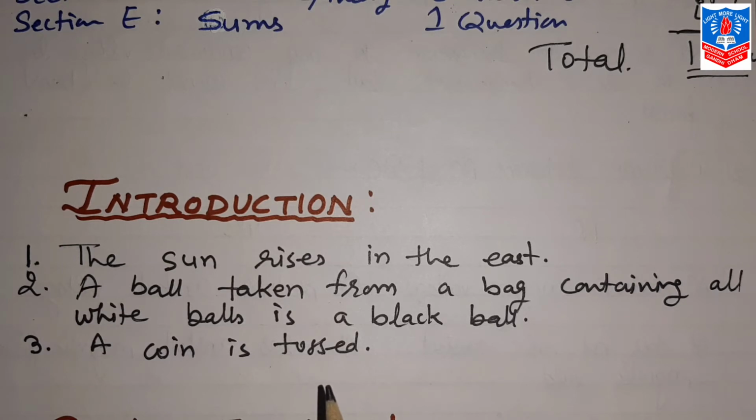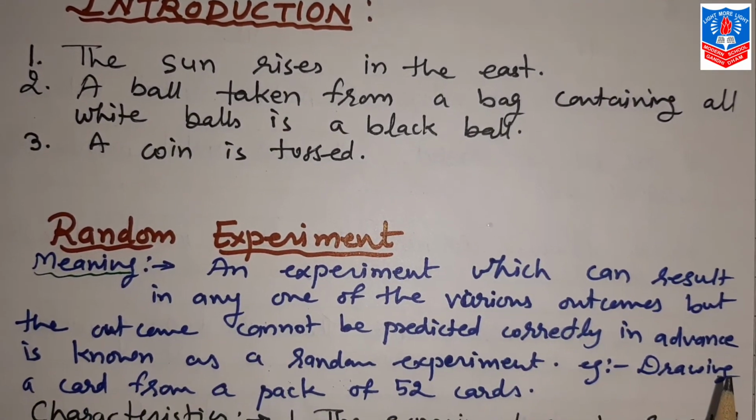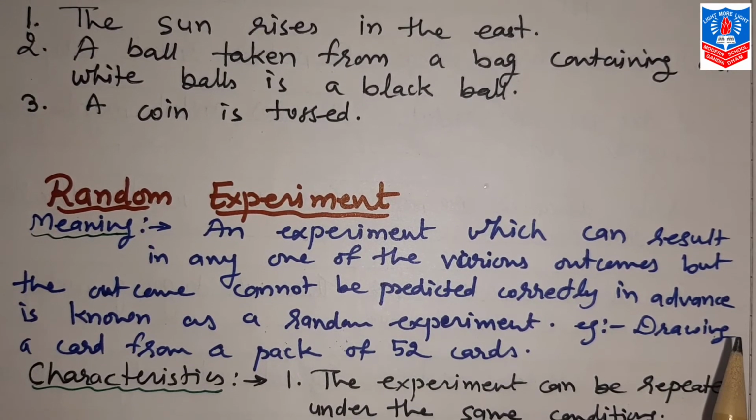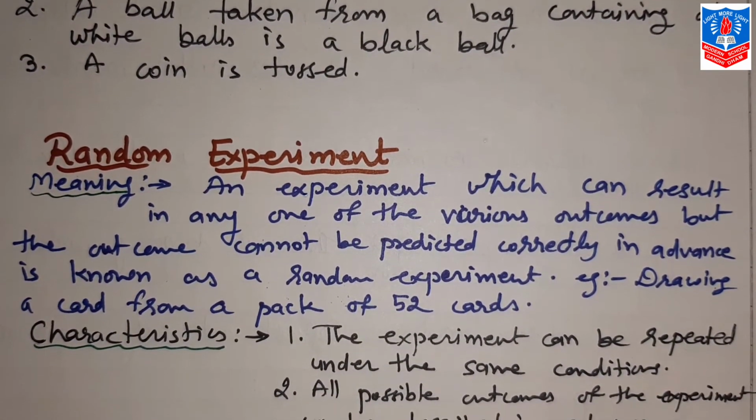From this probability, different mathematicians like Fermat, James Bernoulli, Pascal, de Moivre, Bayes, etc., have given important contributions in developing the theory of probability. Now, before we go for the meaning or definition of probability, we will start with a few terms and definitions,